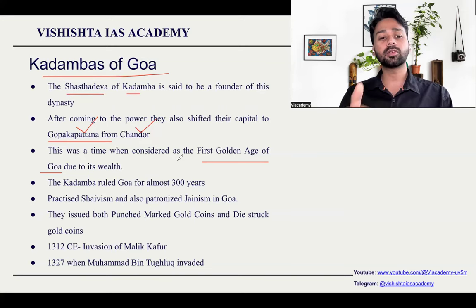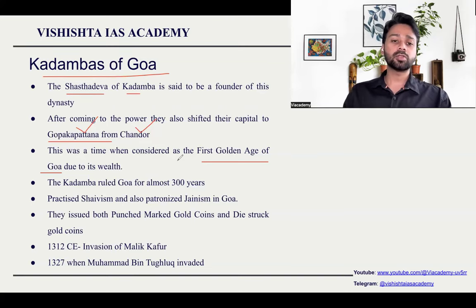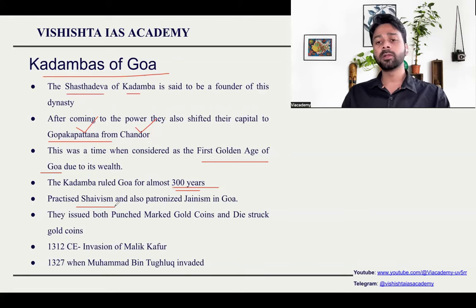Konkan region is the northern part of Karnataka, the coastal part of Karnataka. So the Konkan region also comes under the Kadambas of Goa. They ruled Goa for around 300 years. What was their religious alignment? They practiced Shaivism, but the significant point here is they also patronized Jainism. So this is very important.